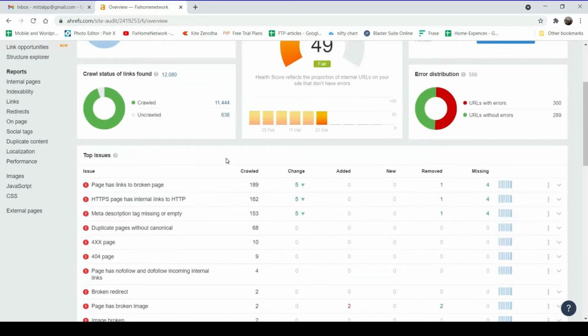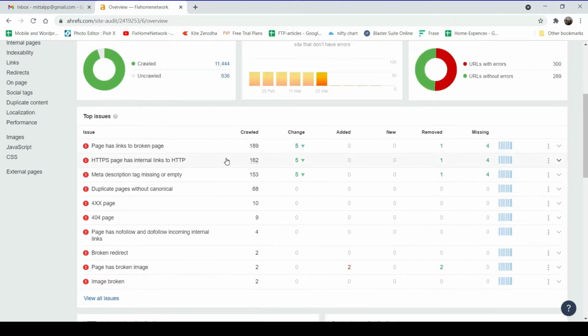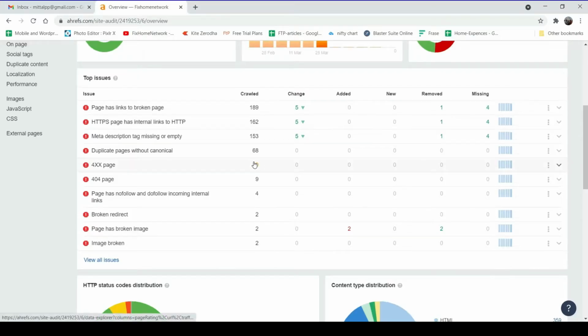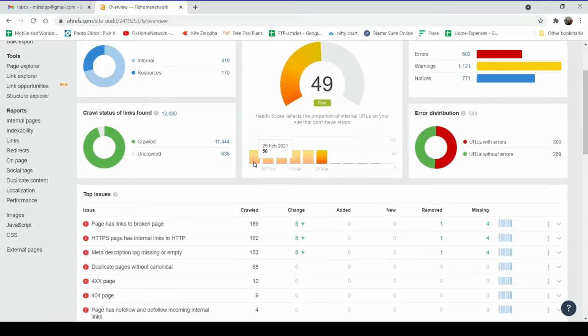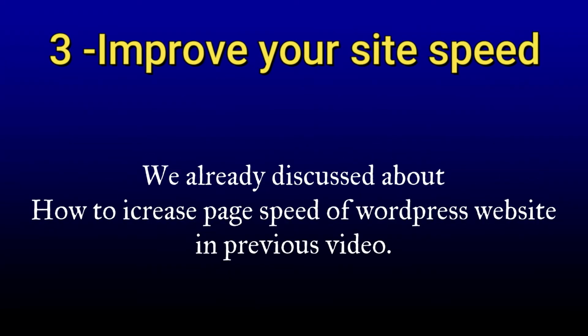So I'll suggest you to go ahead and register your website to this Ahrefs tool. It will also give you all the detailed information to your email address also. So just go through all the settings, just go through all the errors you see on this Ahrefs webmaster tool and try to fix them all. So fix all the crawl errors, improve your site speed.